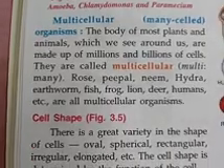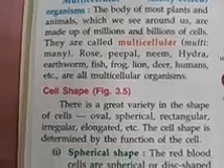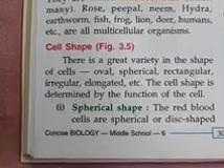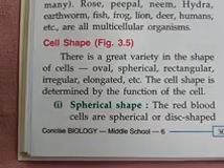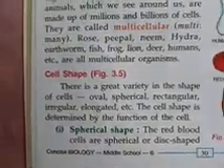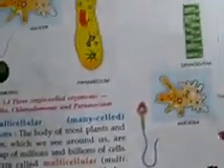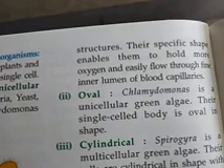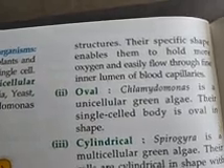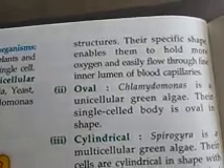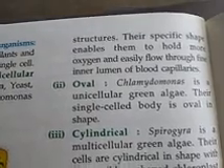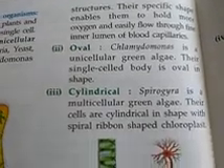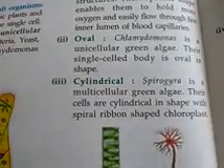According to shape, the cells also vary. Spherical shaped cells, the red blood cells. How do they help an organism? They help in the easy flow of blood through the fine inner lumen of its capillaries. Oval, chlamydomonas. Cylindrical, spirogyra.